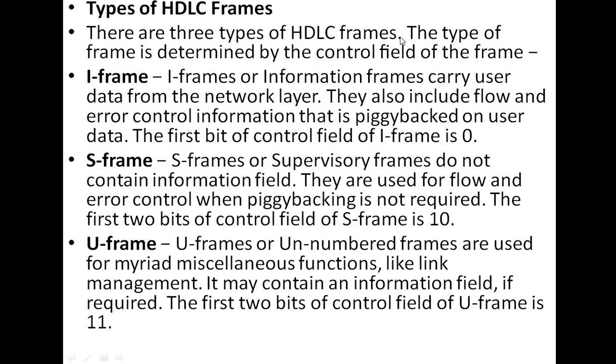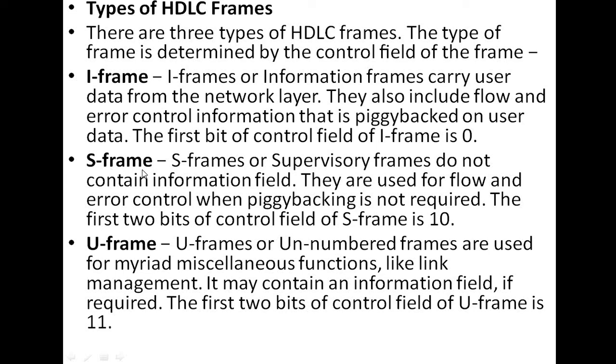There are 3 types of HDLC frames. The type of a frame is determined by the control field of the frame: I frame, S frame, and U frame. So I frames, or information frames, carry user data from the network layer. They also include flow and error control information, that is called piggybacked on user data.